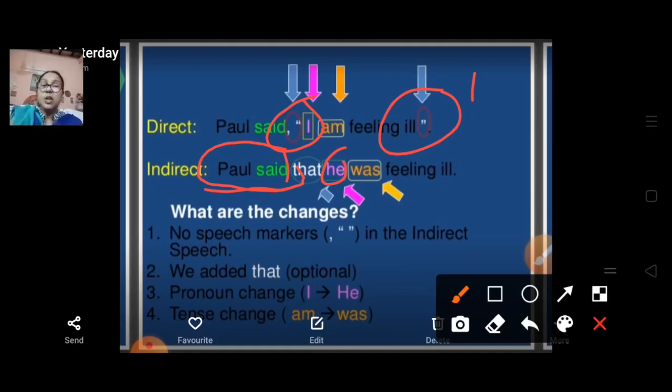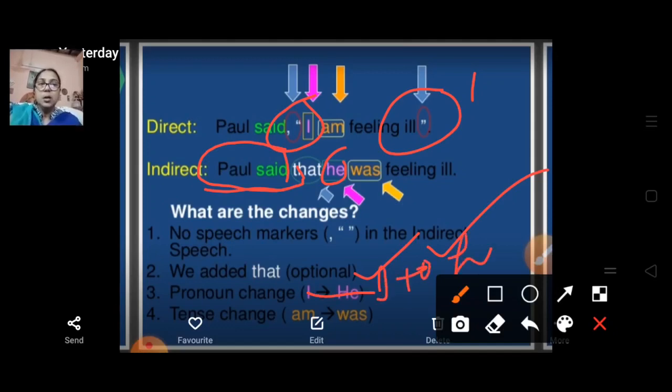Now what changes have we seen? No speech marks in the indirect speech, that we have already seen. We added "that", which is optional, not required all the time. Pronoun change: "I" to "he". Now tense change: "am" became "was", am to was.